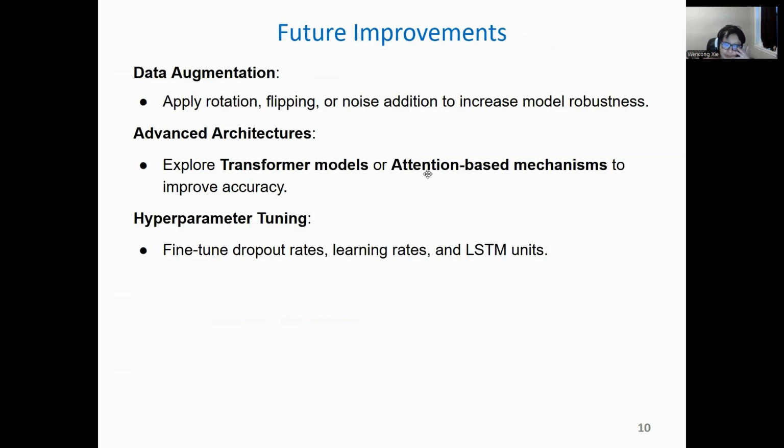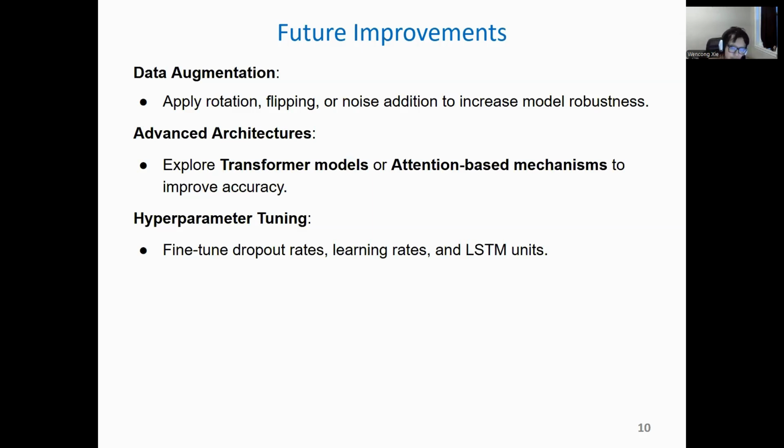For future improvements, to further enhance the performance of the model, I have some considerations. The first one is data augmentation. I can apply random rotations, shifts, and noise, which can help improve generalization. The second is transformer-based models, which can possibly improve the accuracy by better capturing long-term dependencies.